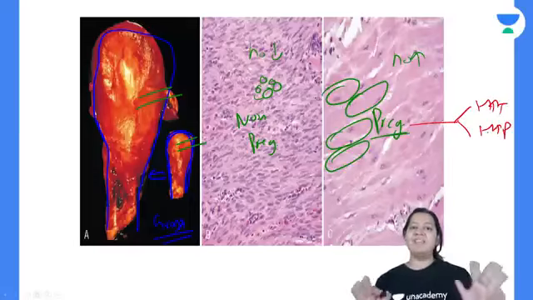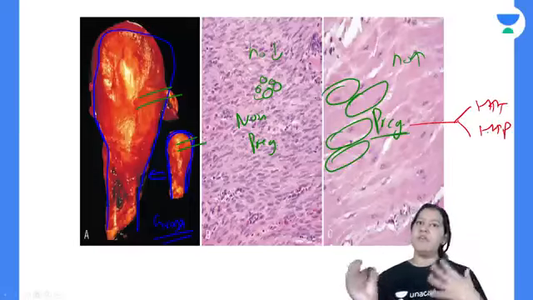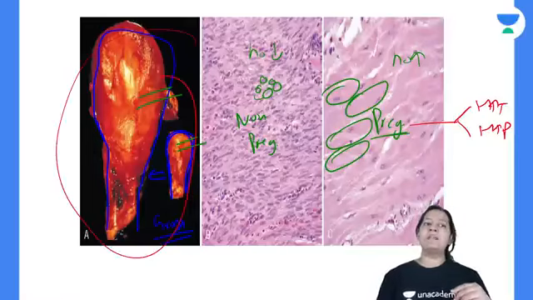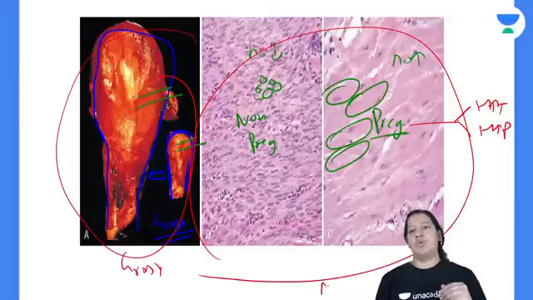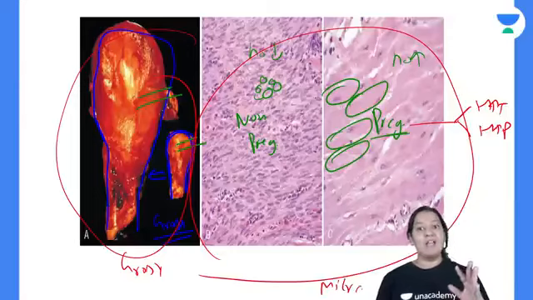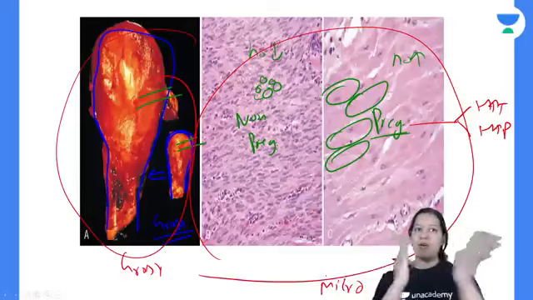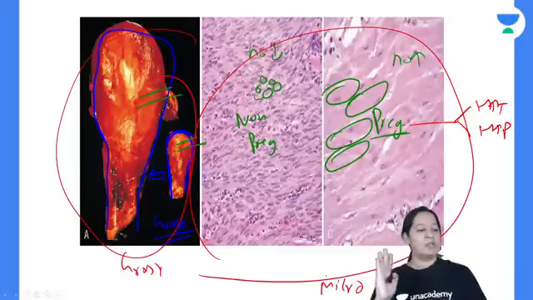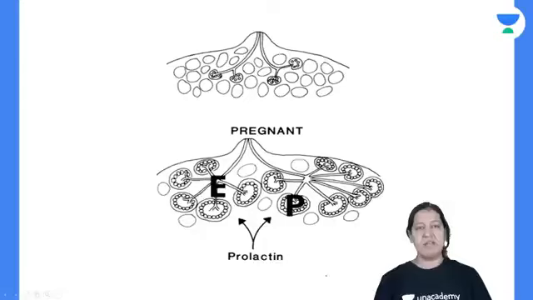So can you understand this diagram? Can you make this diagram in your university exam? The gross comparison is shown here, and the microscopic comparison is also shown between the pregnant and non-pregnant uterus. Grossly they are compared and microscopically also they are compared. Give me a thumbs up, everyone.